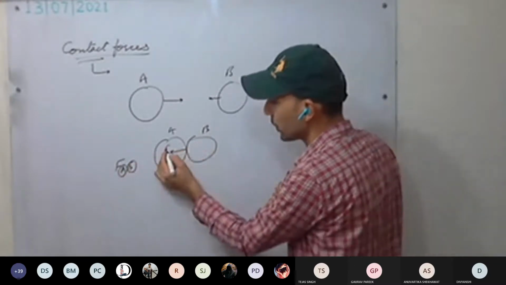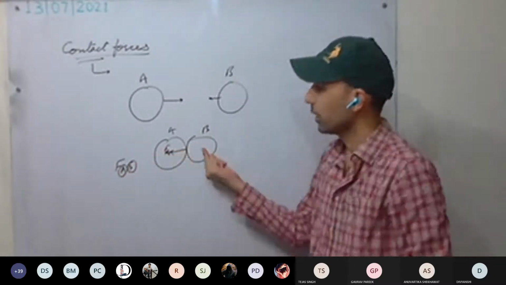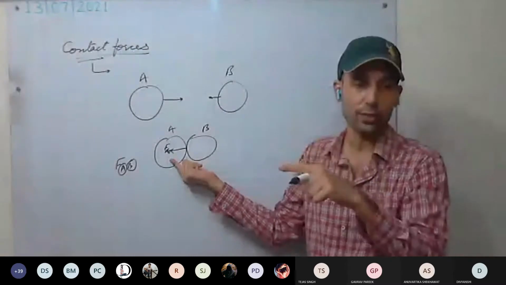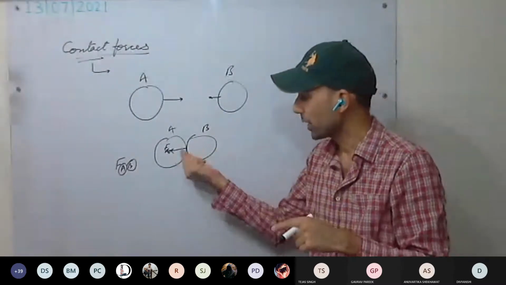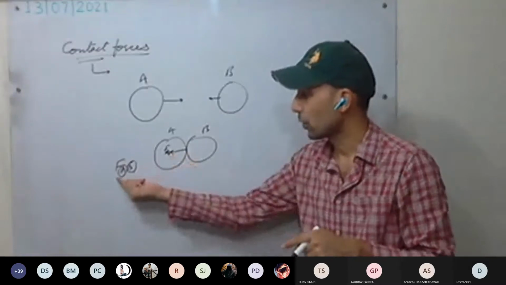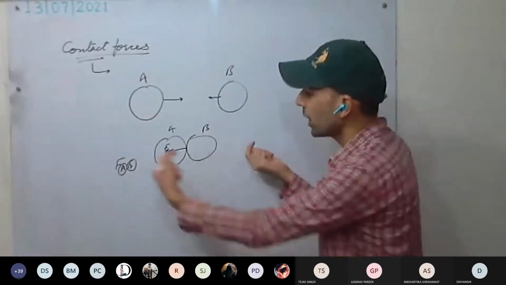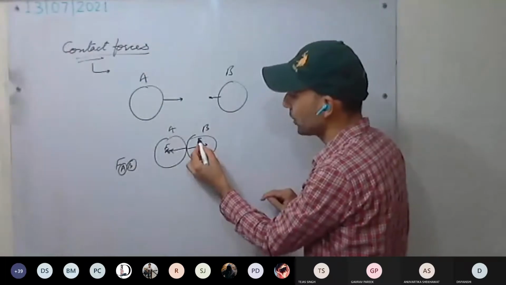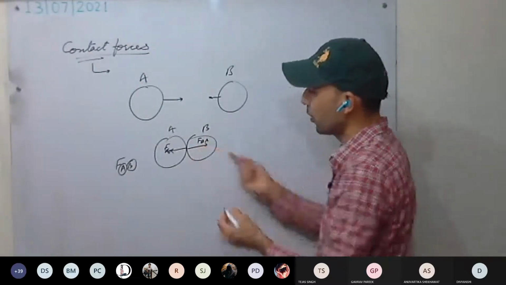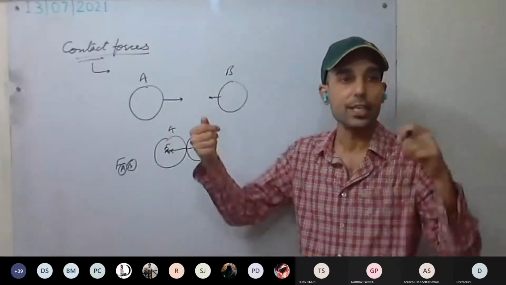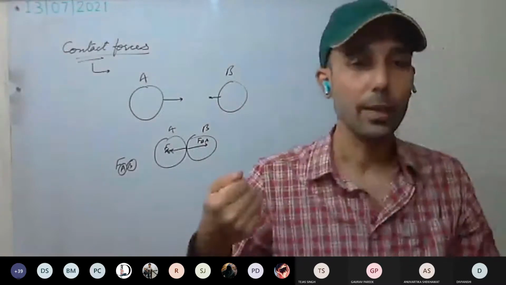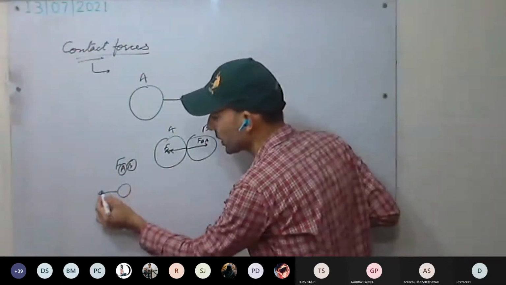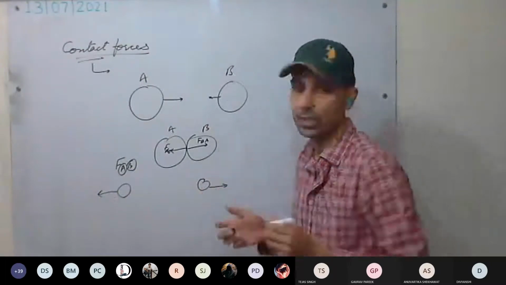B is applying force on A, and that we are considering as the force of action. That is FAB, force on A due to B. Now A will apply the same force, equal in magnitude but opposite in direction. It will be FBA, force on B due to A. They are equal in magnitude but opposite in direction. So after collision, they will move apart. A will move in this direction and B will move in this direction.